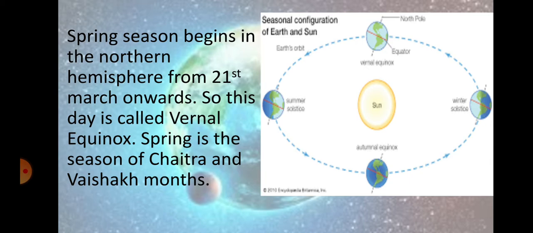As we are talking about the seasons, spring season begins in the Northern Hemisphere from 21st March onwards. So this day is called vernal equinox. Spring is the season of Chaitra and Vaishakh months. You can see here on your screen, spring is a season. In Gujarati months we call them Chaitra and Vaishakh.